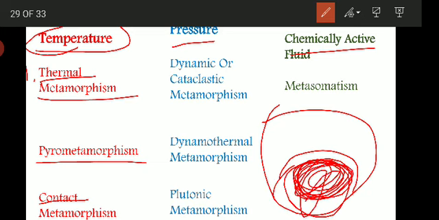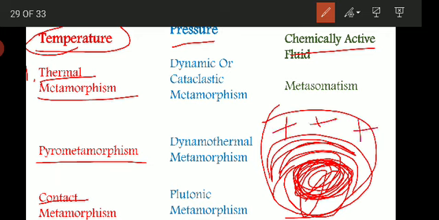So what happens in pyrometamorphism? A part of the country rock, this is the country rock, gets entrapped within the magmatic body, and a burning or baking effect may be produced on the surrounding rocks, and the original minerals present in the rock are forced to recrystallize and rearrange themselves in accordance with the conditions imposed by the rise in the temperature.